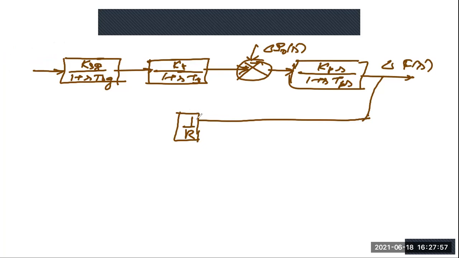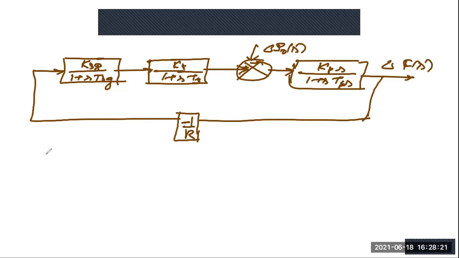So this will be your -1 by R. This is your -1 by R. And now this block diagram is clear, how I have drawn it. Okay, so now your input is your delta PDS. You see this is your input, and your output is delta FS. Now we'll do the block diagram reduction.